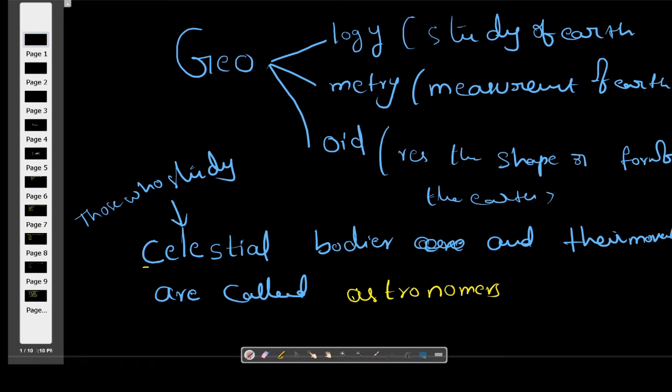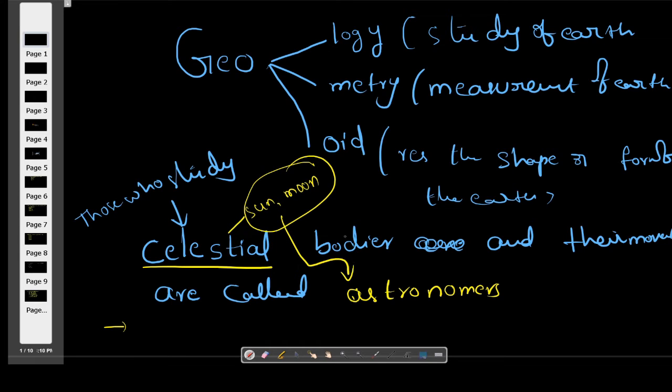Okay, what mean by celestial body? Let's look at this one briefly, that the sun, the moon, and all those objects shining in the night sky are called the celestial bodies. The persons who study about all these celestial bodies are called the astronomers.